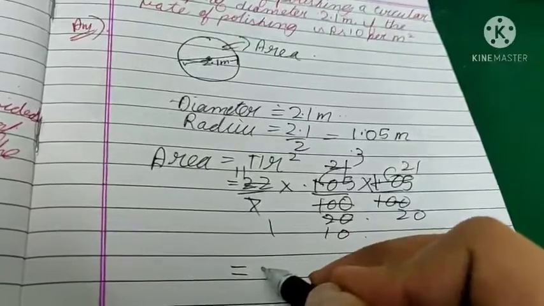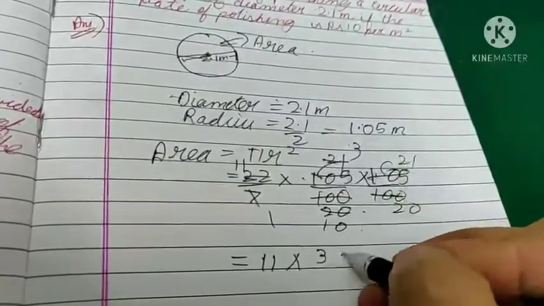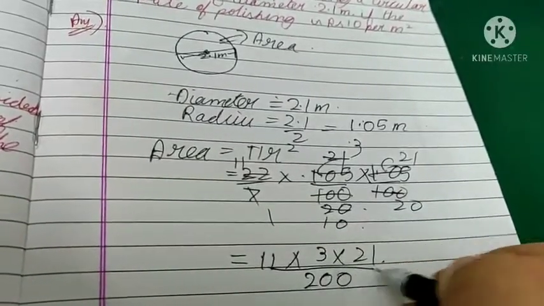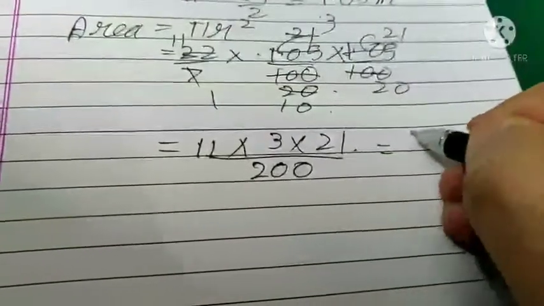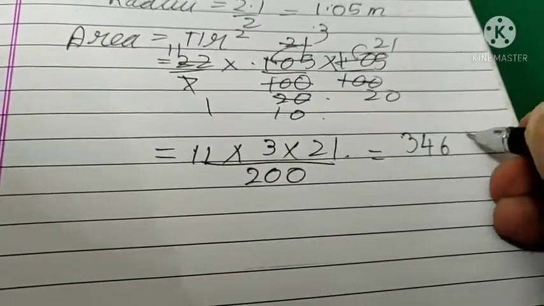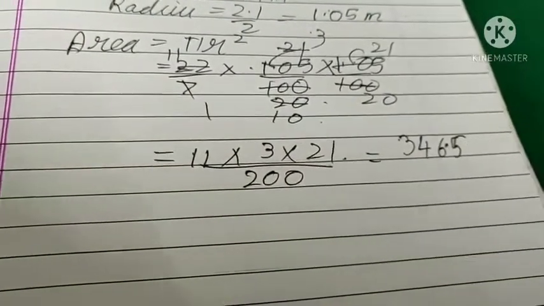We are left with 11 into 3 into 21 upon 200. It is 3, 4, 6. Okay.